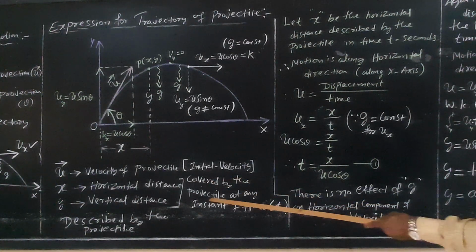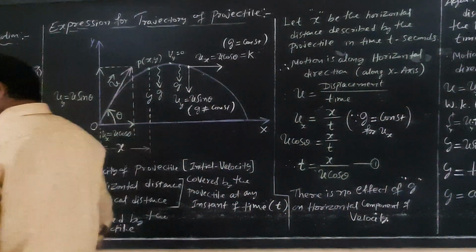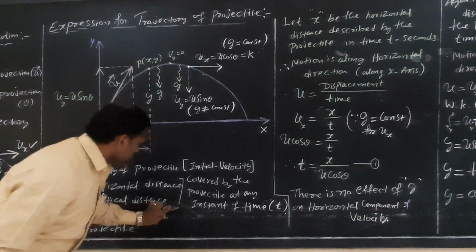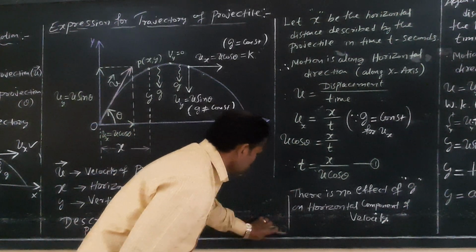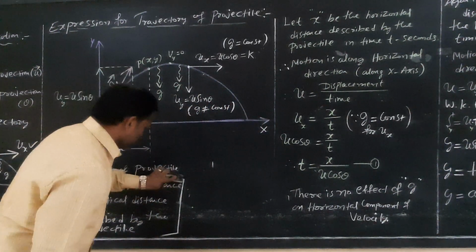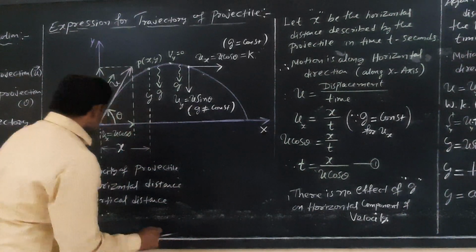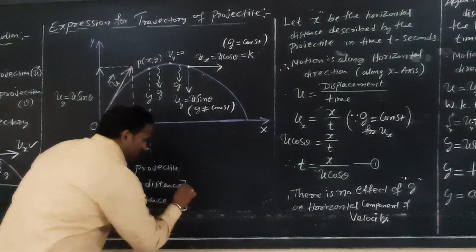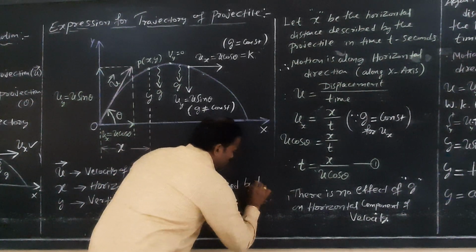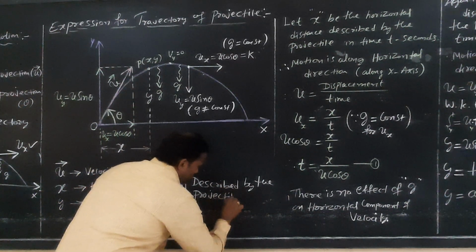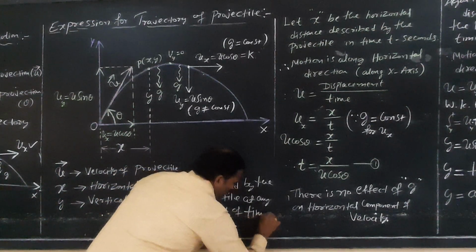So x is the horizontal distance and y is the vertical distance described by the projectile at any instant of time t seconds.